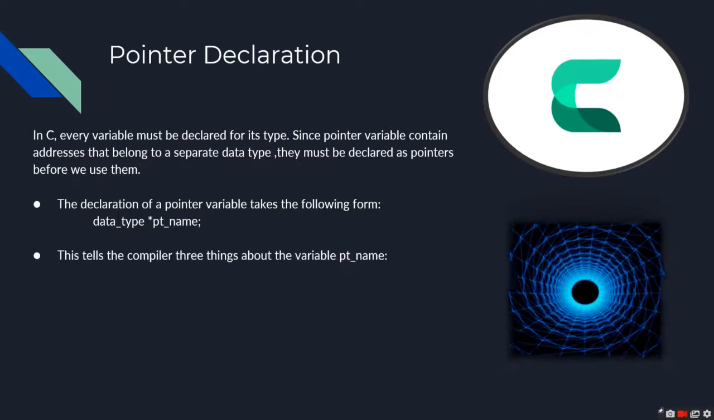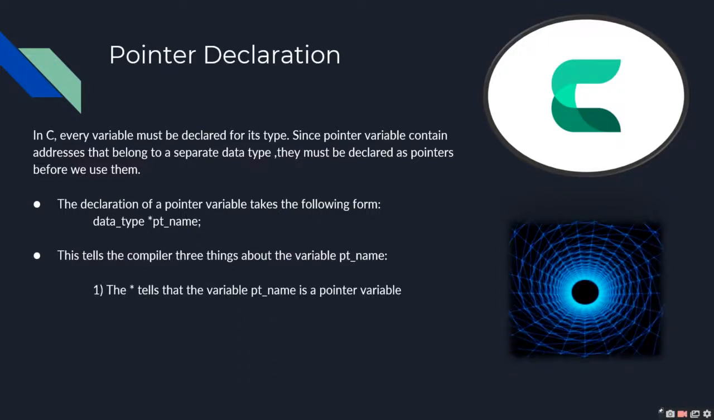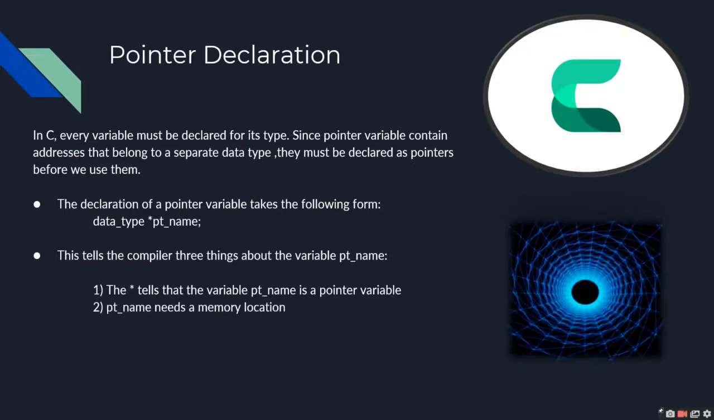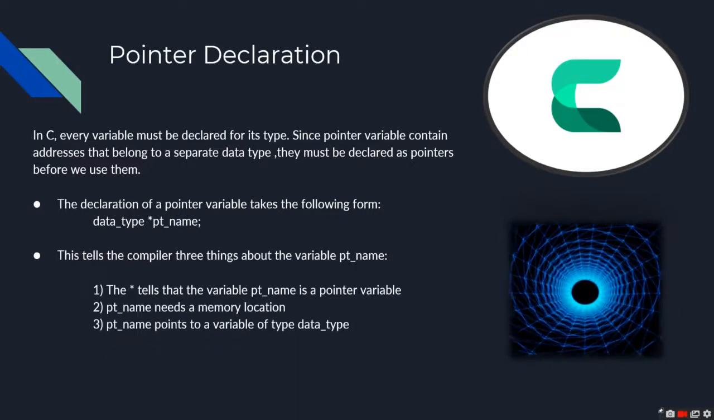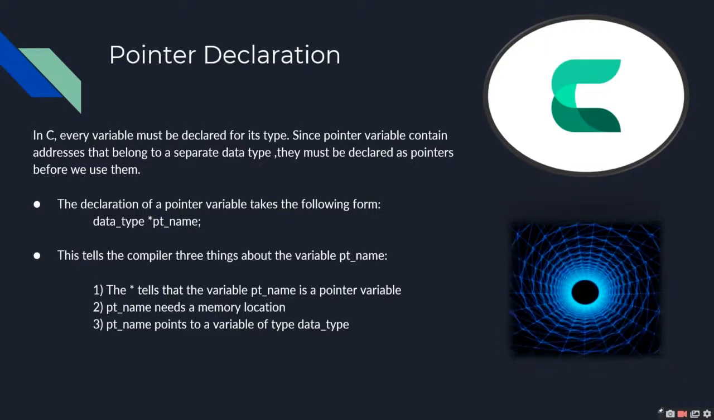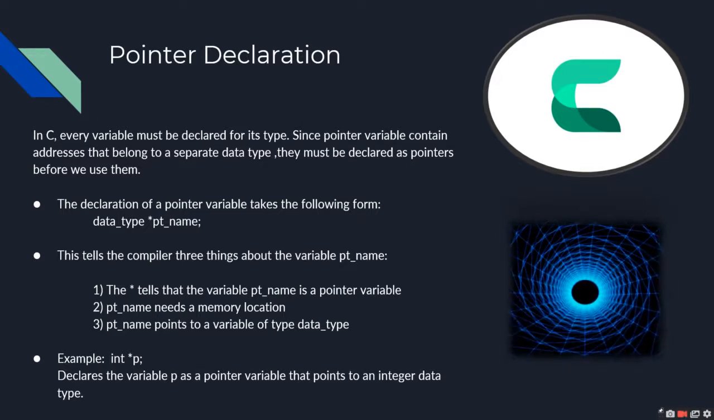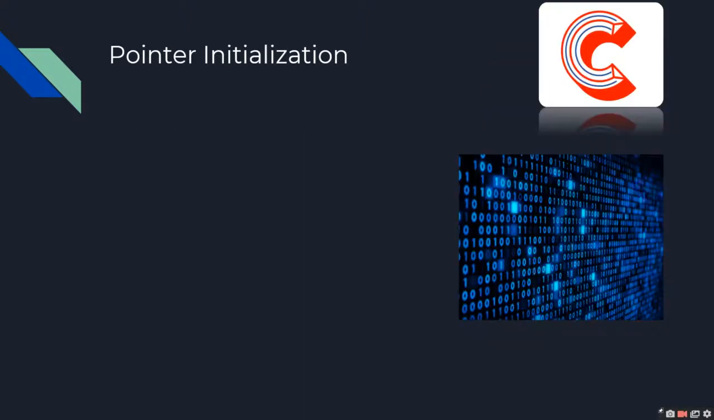This tells the compiler three things about the variable. 1. The star tells that the variable ptname is a pointer variable. 2. Ptname needs a memory location. 3. Ptname points to a variable of type data type. Example: int *p. This declares the variable p as a pointer variable that points to an integer data type.